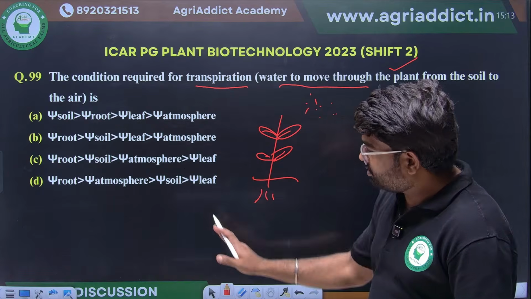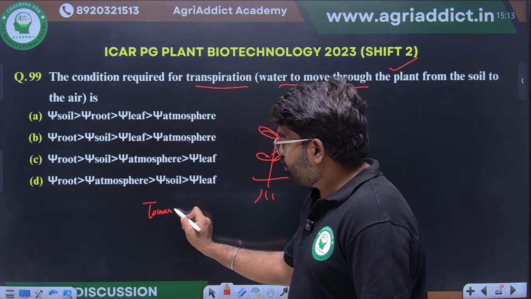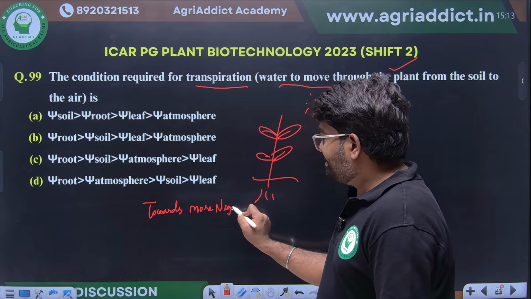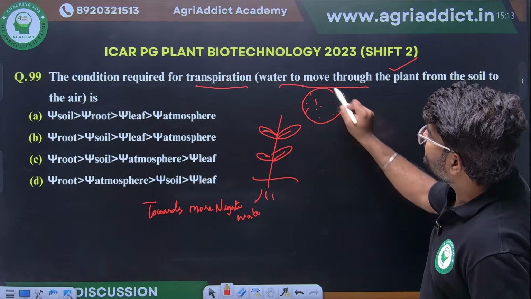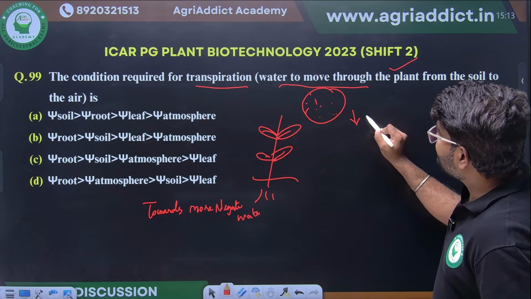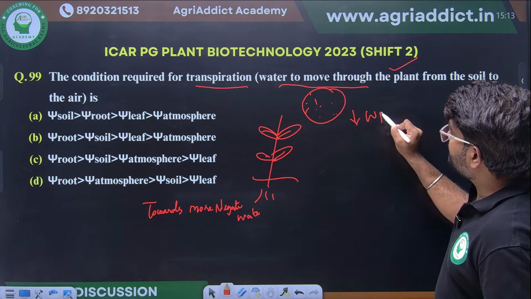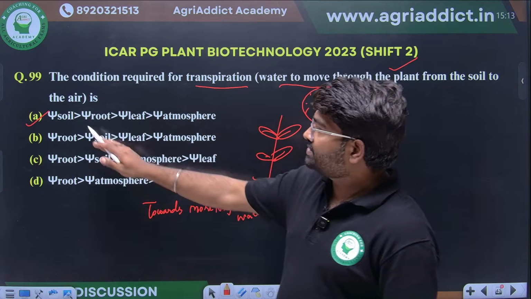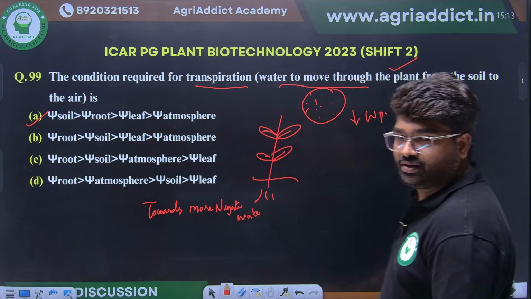Yes, we know that water will always move towards more negative water potential. So it has to reach the atmosphere, which means the atmosphere should have the lowest water potential. So if you see, the right option is A. Water potential of soil should be greater than root, leaf should be greater than atmosphere. Yes, very good.